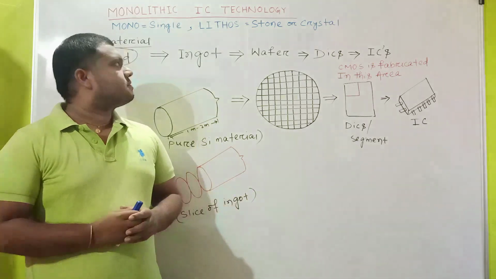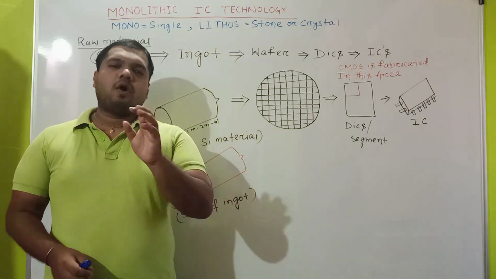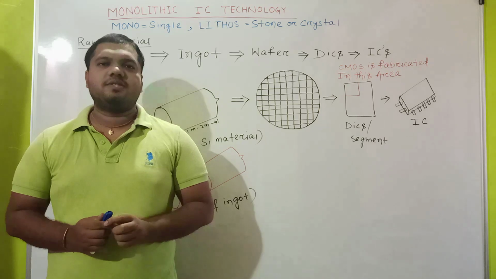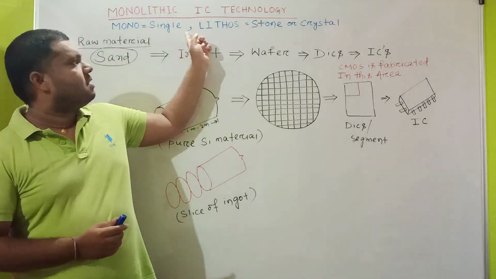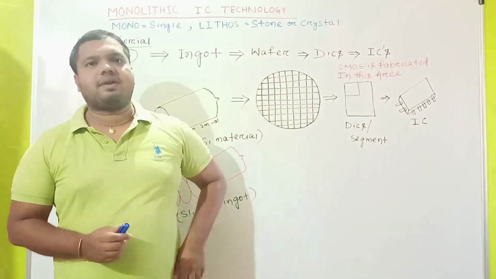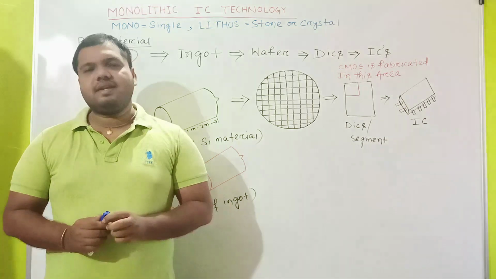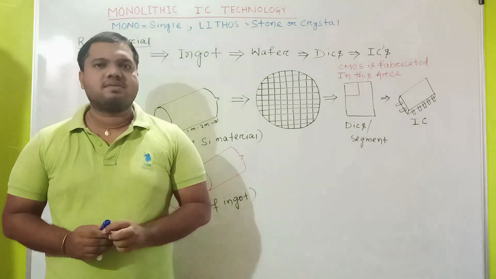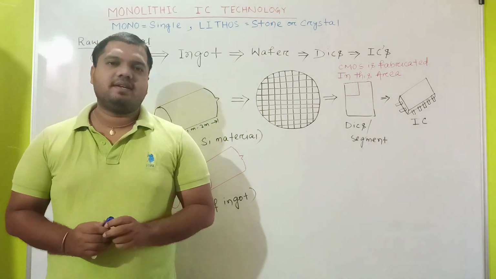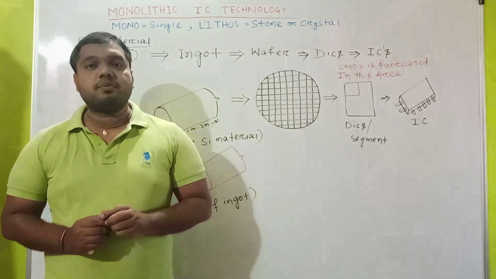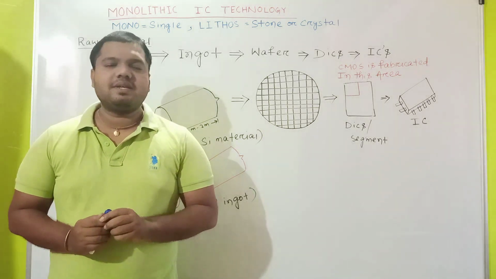Today we will discuss monolithic integrated circuit technology. The origin of the word monolithic is from the Greek word, where mono means single and lithos means stone or crystal. So monolithic integrated circuits are made in a single piece of single crystal silicon. The most significant advantage of integrated circuits is reducing the cost of production of electronic circuits. Due to batch production, it can be easily visualized.